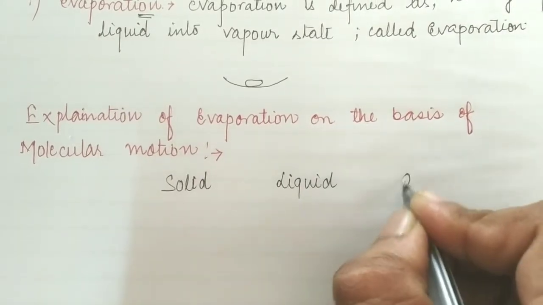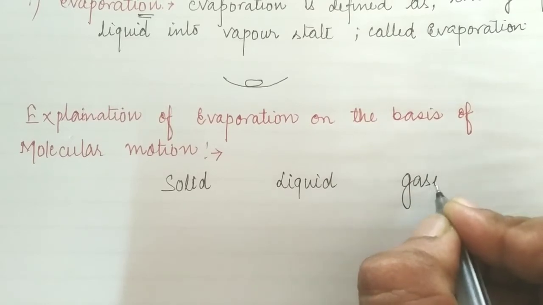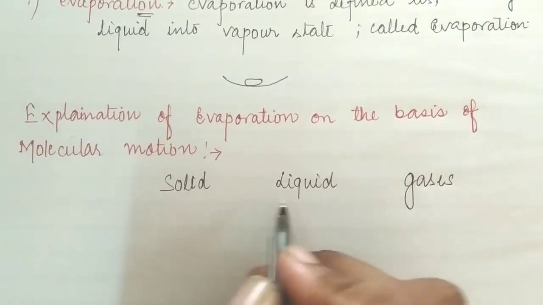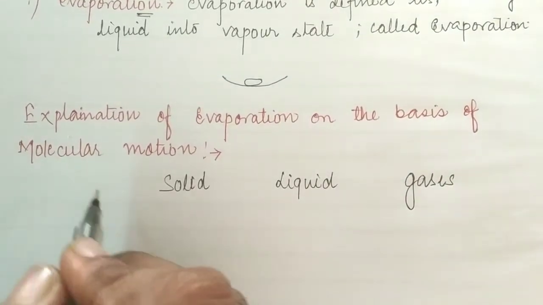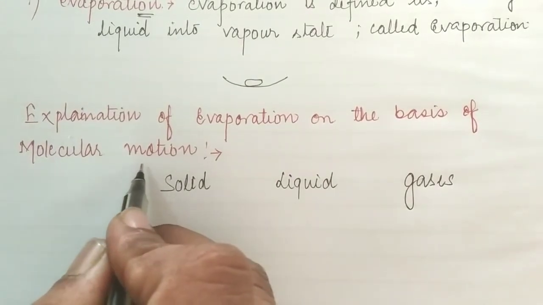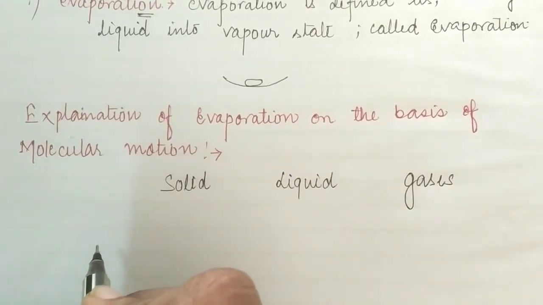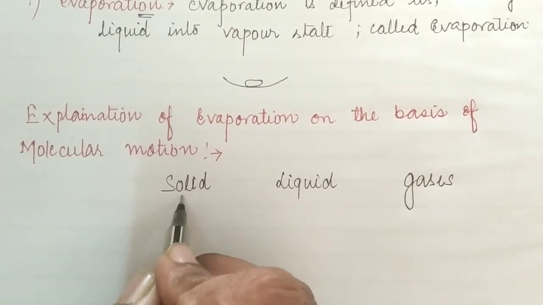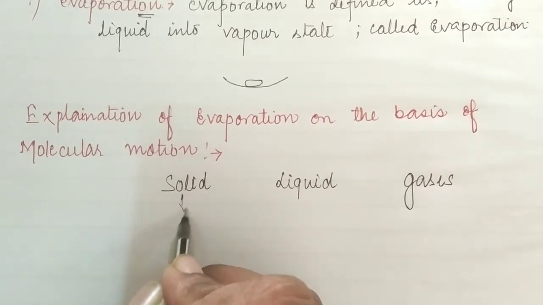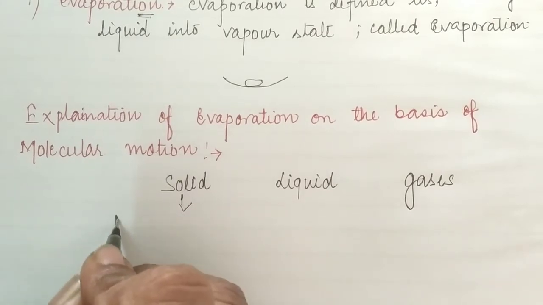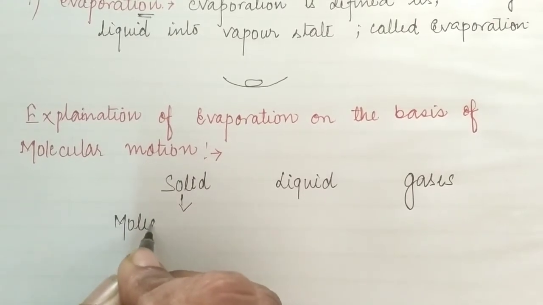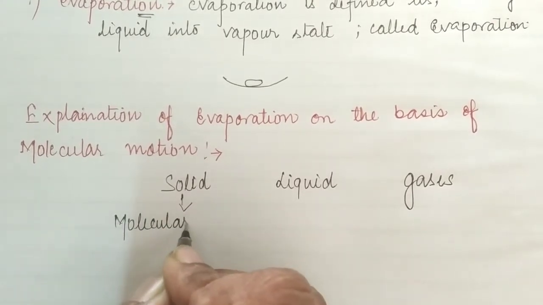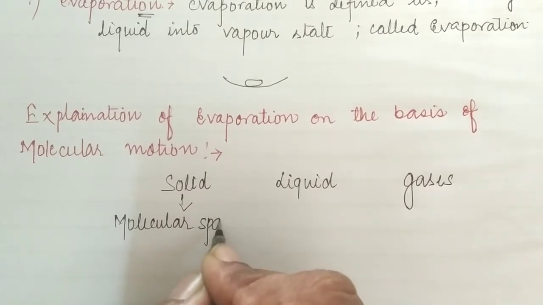We can discuss the molecular motion on the basis of molecular spacing. As we know, the molecular spacing in the solid is greater. What I am writing here is molecular spacing.